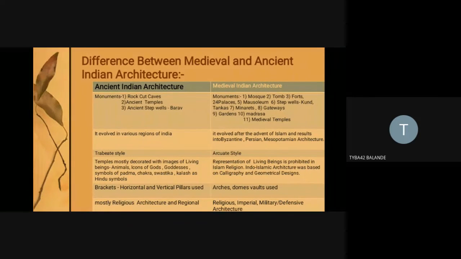So you see there is a need for protection of the town. It had arisen in the medieval period, since the early medieval period. The entire town was fortified by a citadel, and forts were constructed for the royal household. So we see imperial architecture, and defensive and military architecture of forts. I hope the differences between ancient Indian architecture and medieval Indian architecture are clear. So I will move further.